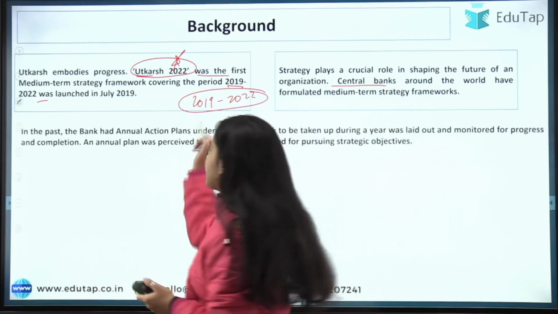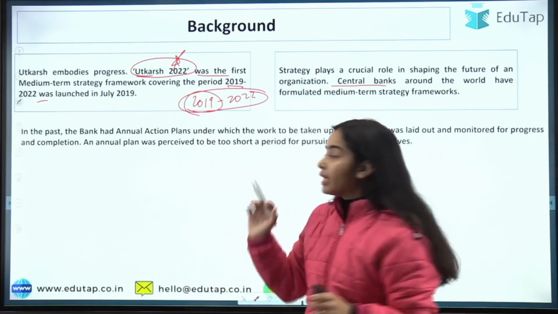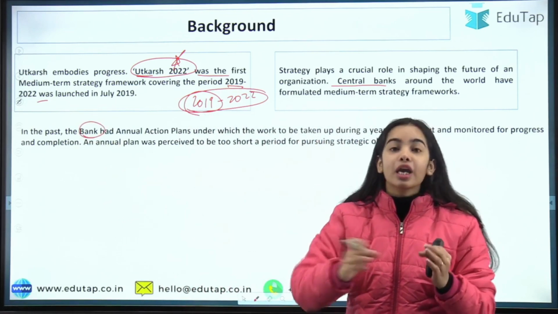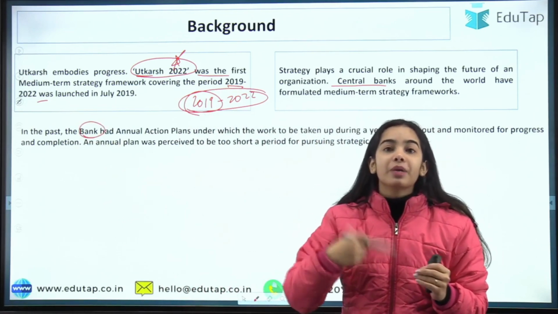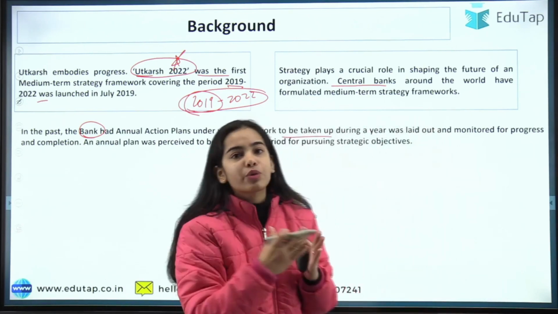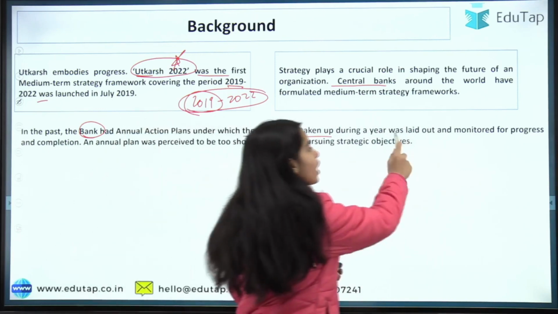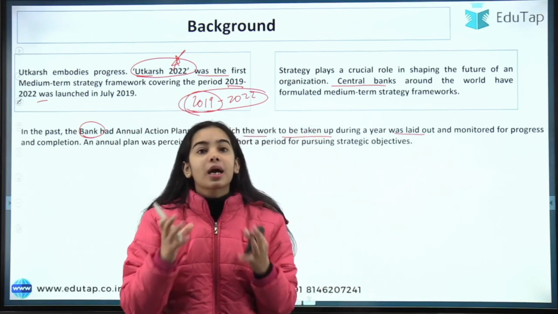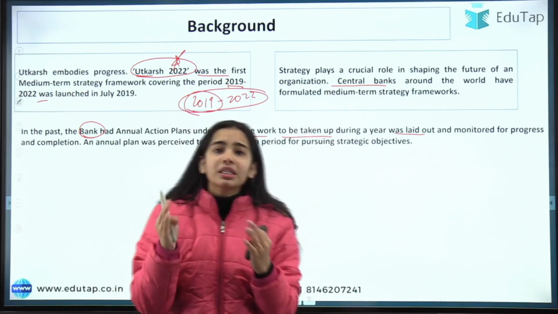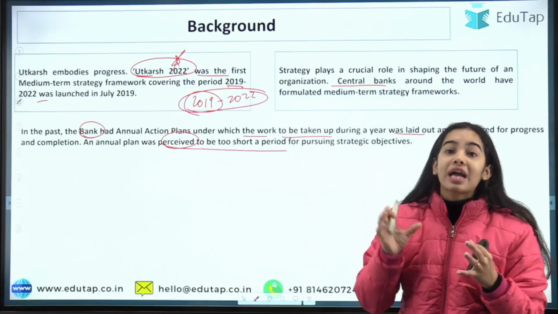So before 2019, what was RBI doing? Did RBI have no plan to move forward? So in the past, the Reserve Bank of India had annual action plans. Okay, that is yearly action plans the RBI was following, for the work to be taken up during the year. So it was an annual action plan, that what the RBI will do in a year. This was laid out and monitored for progress and completion, that this milestone we have to achieve in the year. But this annual plan was perceived as too short a period for pursuing strategic objectives.